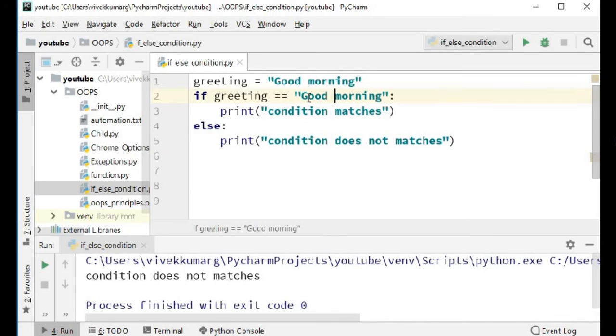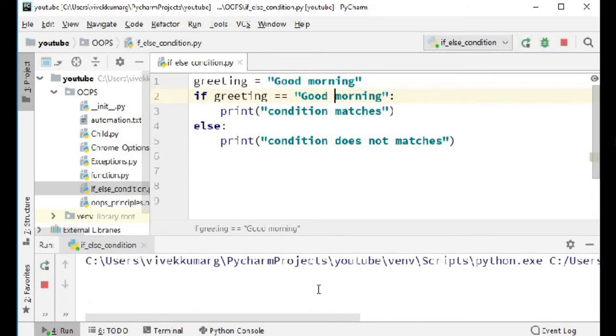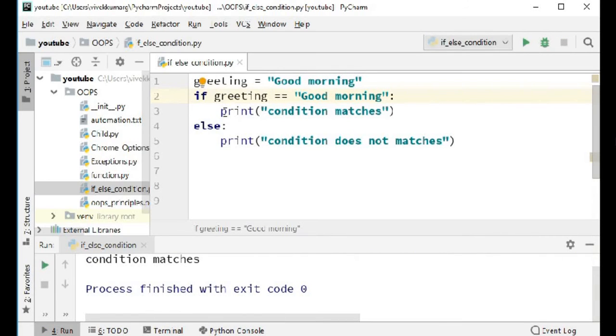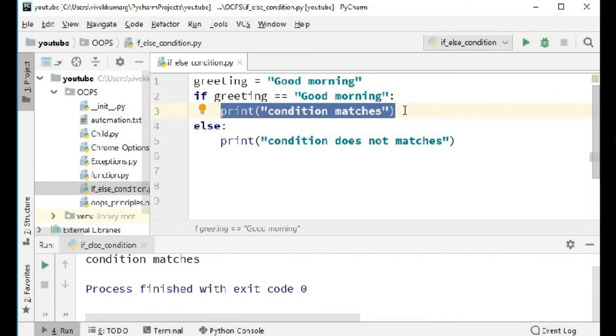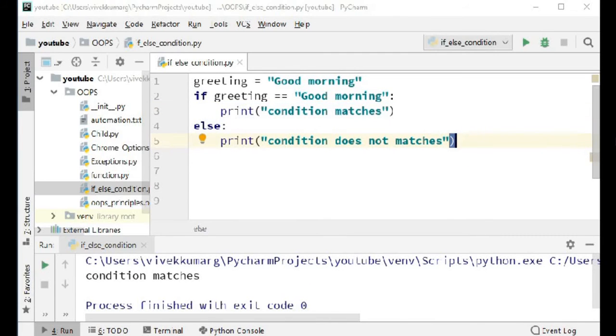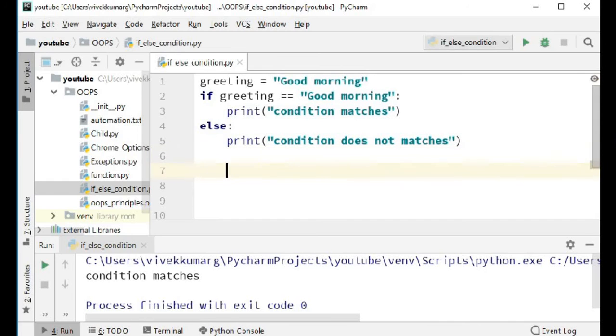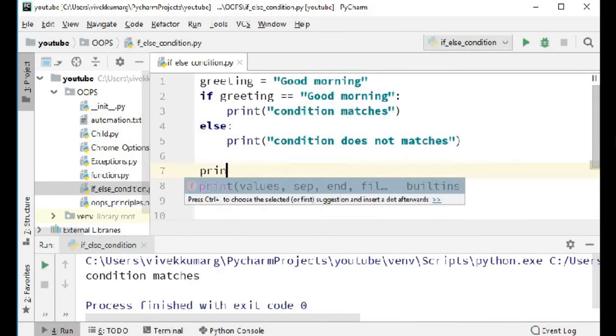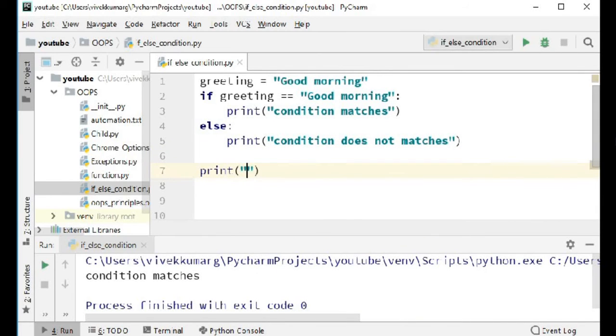Now let's suppose you say good morning this time. Obviously the condition matches and it will come to this if block. It prints: condition matches. Now let's suppose I write something over here, I would say print, if else condition code ends.